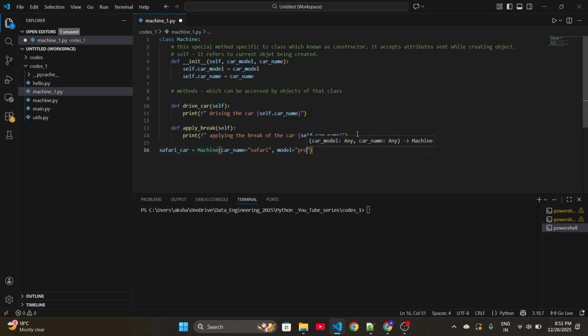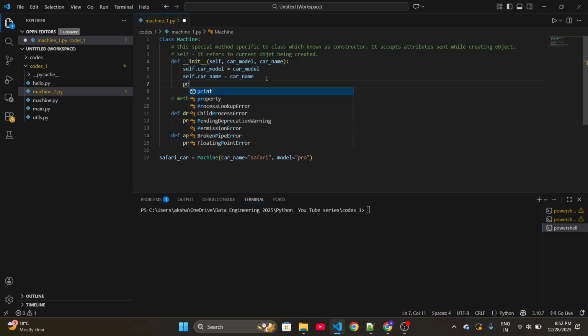Now see guys, how this code will work. We are calling the machine class, then we are sending a car name and model. These attributes are accepted by this method and it initializes your object using these attributes, car model and car name. Now see guys, whenever you create objects of any class, this method executes by default. We don't need to call this method separately.